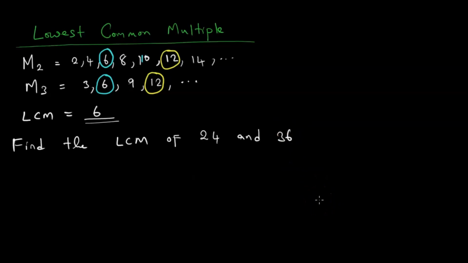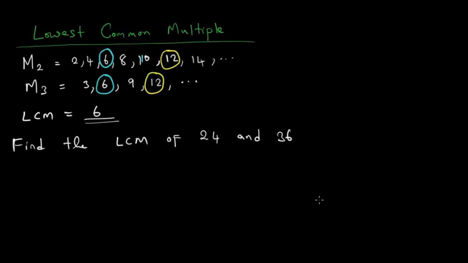If we wanted to list the multiples of 24, we would say 24 times 1 gives 24, 24 times 2 gives 48, 24 times 3, and continue like that. It's going to be tiresome. So we should actually find ways of finding the multiples of 24 and 36, compare them, then find the lowest common multiple. How do we do that?